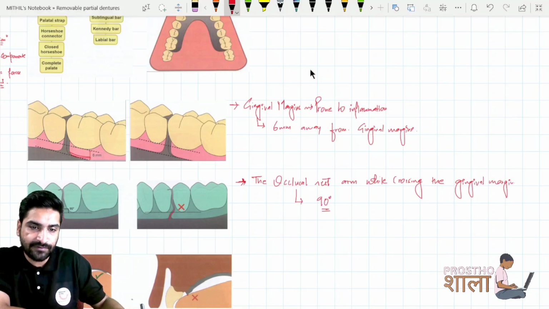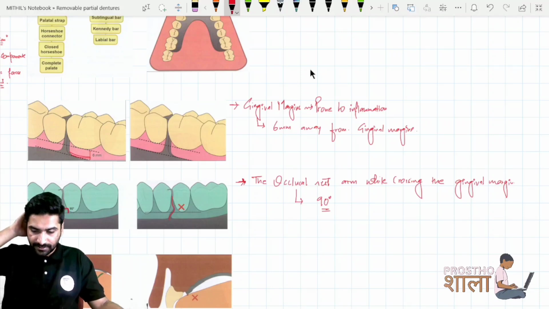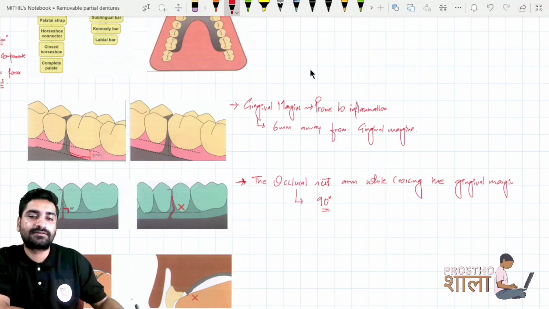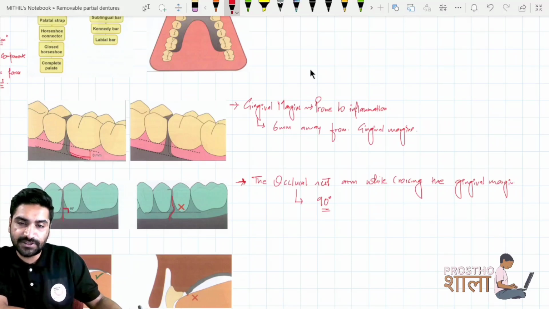It should not be wavy or curved. Proper perpendicular 90 degree is very much important, right? So these two things, firstly 6 millimeters away from the gingival margin, this goes only for maxilla.